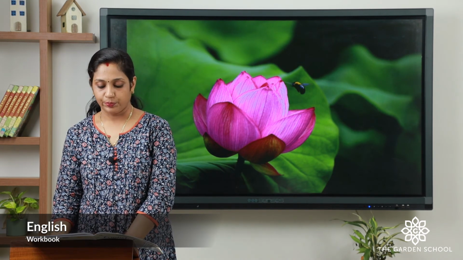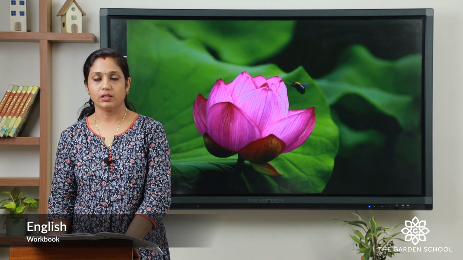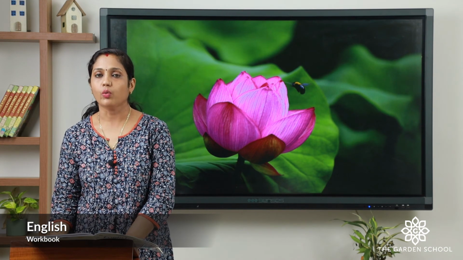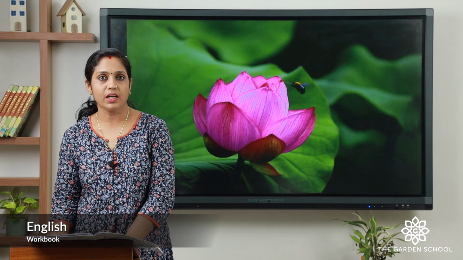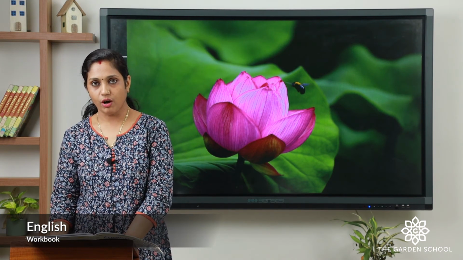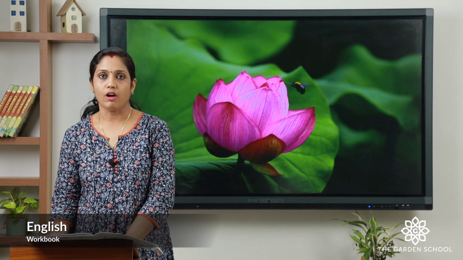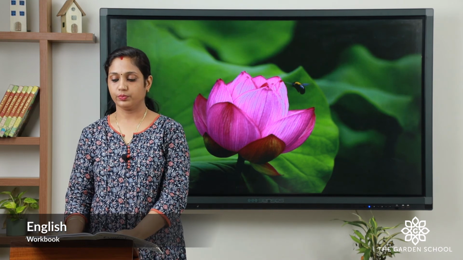Third sentence, frogs live on land and in water. What is the first word in the sentence? It is frog. And what is the first letter? F. So, which letter should be written capital? F. Frogs live on land and in water, and put a full stop after the sentence. Let's move on to the next page.